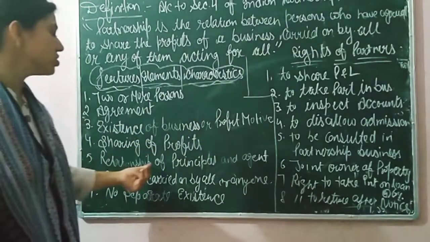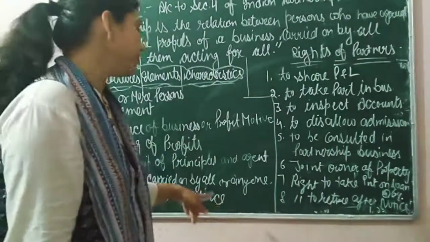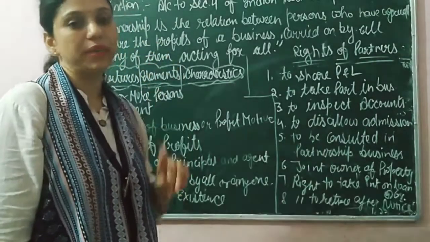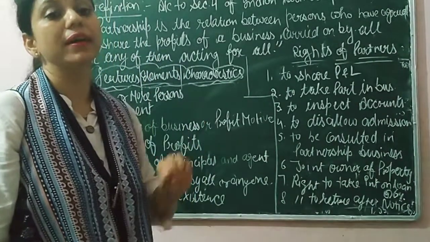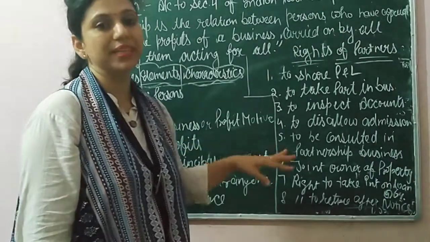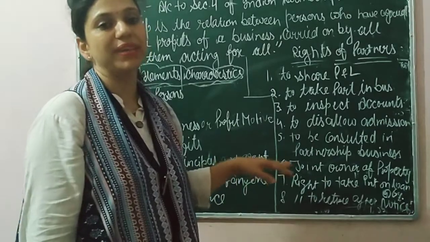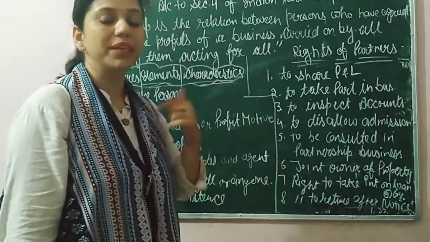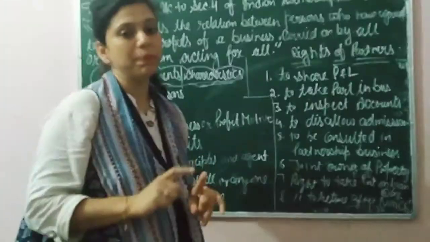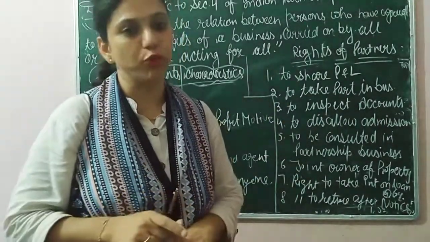Fifth is relationship of principal and agent. It is also an important point. What is the meaning of principal and agent? Principal and agent means every partner is bound by others and can bind others with his act. That is why he is called principal as well as agent. With his act, he can bind other partners. For example, if one partner does any wrong act, then all the partners are responsible for it.